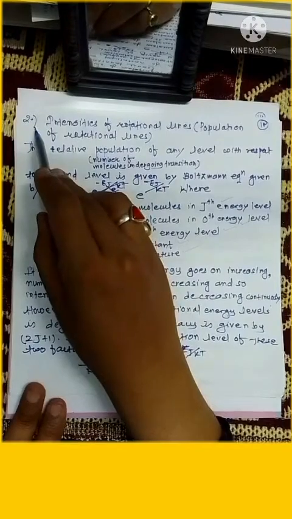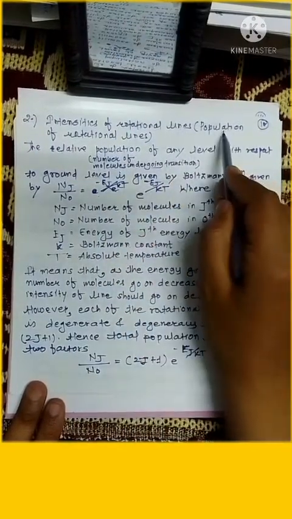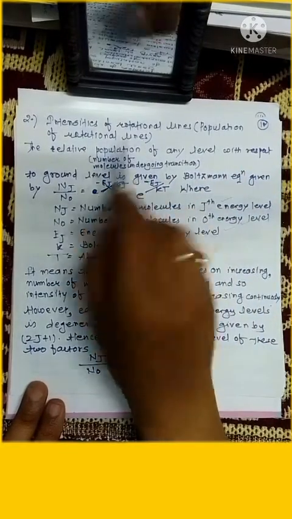Now we are going to discuss the intensity of rotational lines. It is also known as the population of rotational lines.